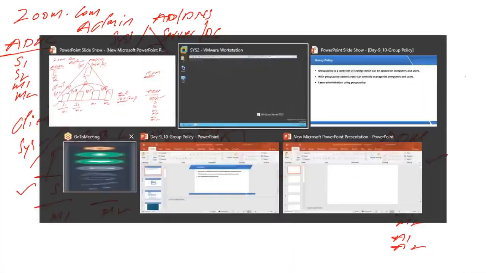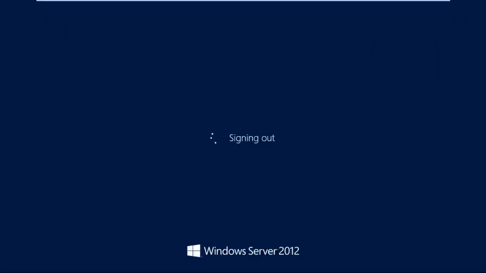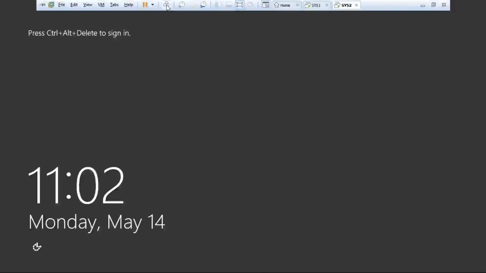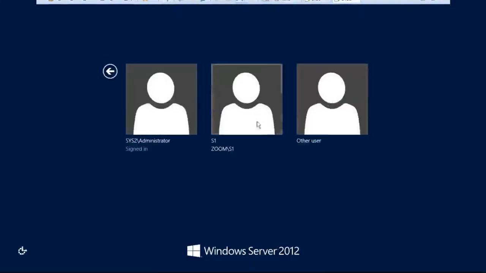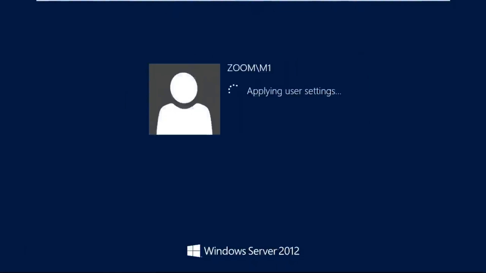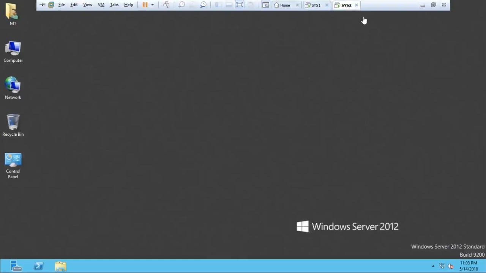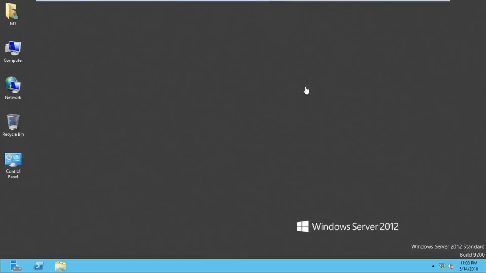Okay. Now after the job is done, S1 is signed out of this computer. Can I log in as an M1 user on this machine? Yes. And which department does the M1 user belong to? Marketing. Now tell me, on the marketing department OU, did we apply any policy or restriction? No. So you can see, once I log in as an M1 user, I can access the computer icon, because this policy is not affecting users of this department. This policy is applied only on sales OU users.